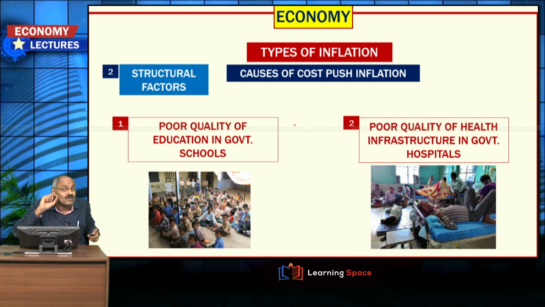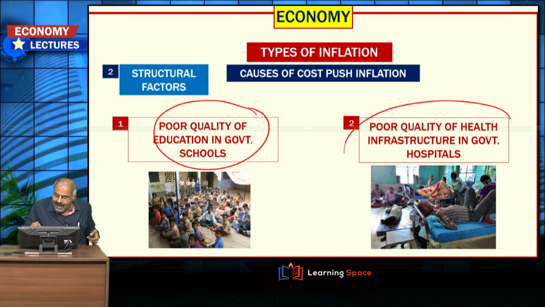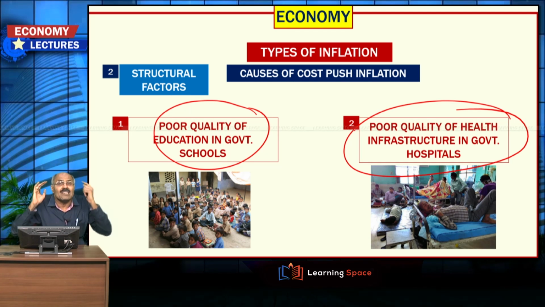Structural factors are also a reason for cost push inflation. Poor quality of education in government schools and poor quality of health infrastructure in government hospitals. Because of poor quality of education and health infrastructure, human resource development will not take place. Because of poor human resources, skilled manpower will not be available, and that is the structural problem in our country.